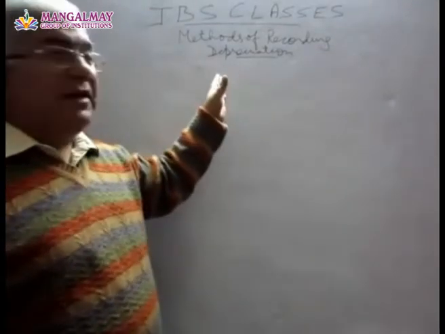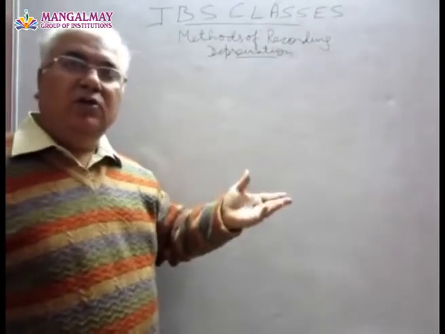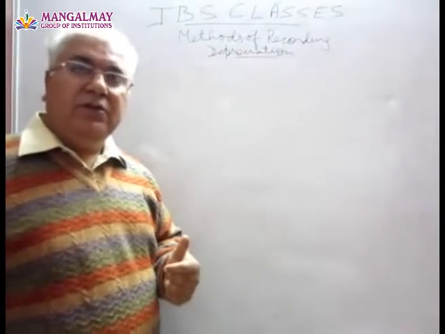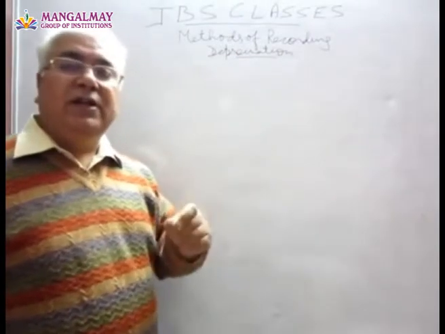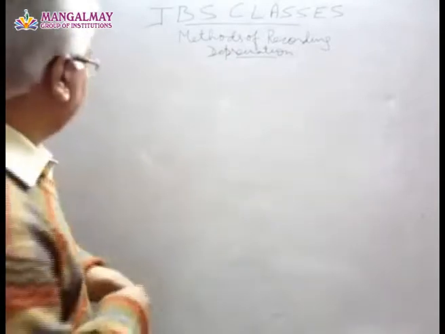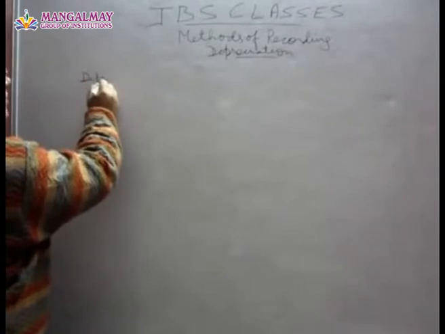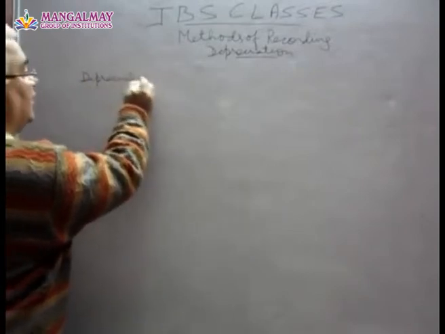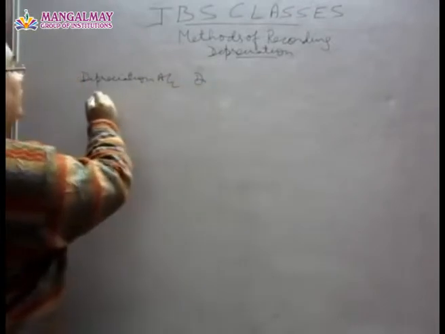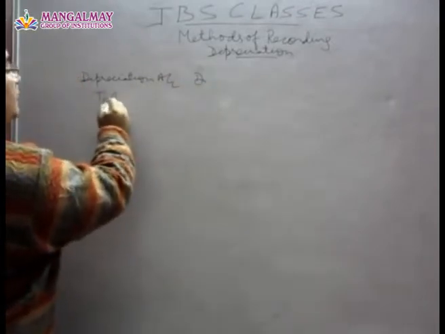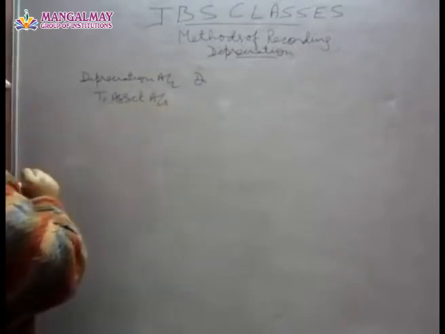Now, having learned the methods of computing depreciation, let us now learn how to record depreciation. Okay, so whenever depreciation is charged, the journal entry for this is depreciation account debited to asset account, whichever asset, that account will be credited.